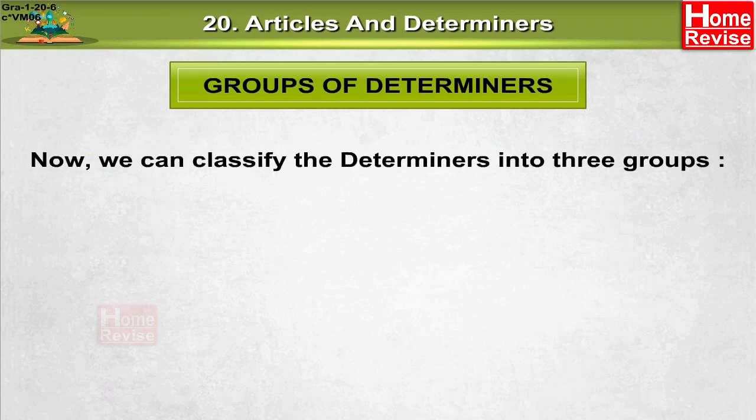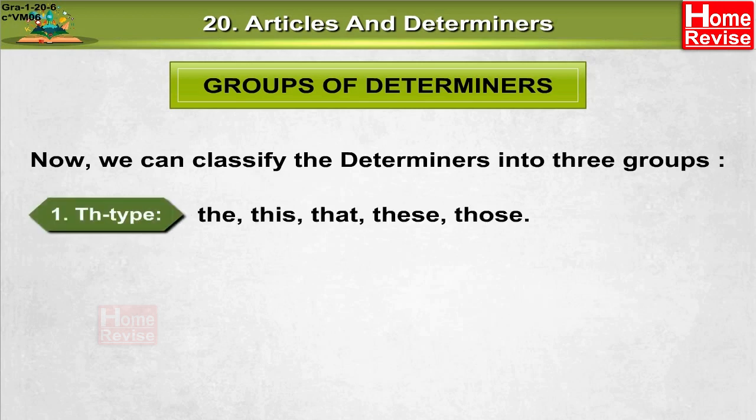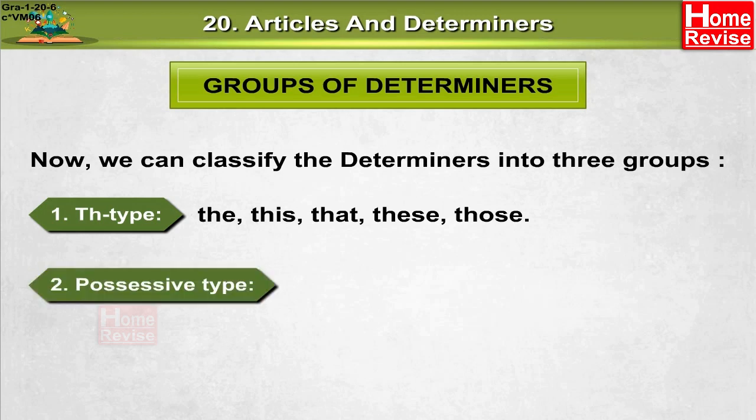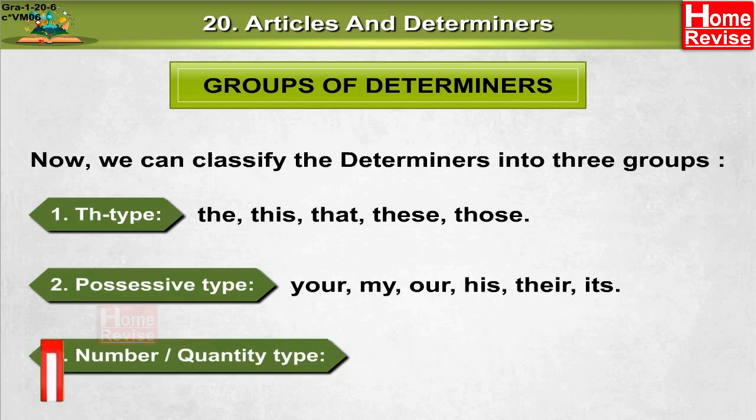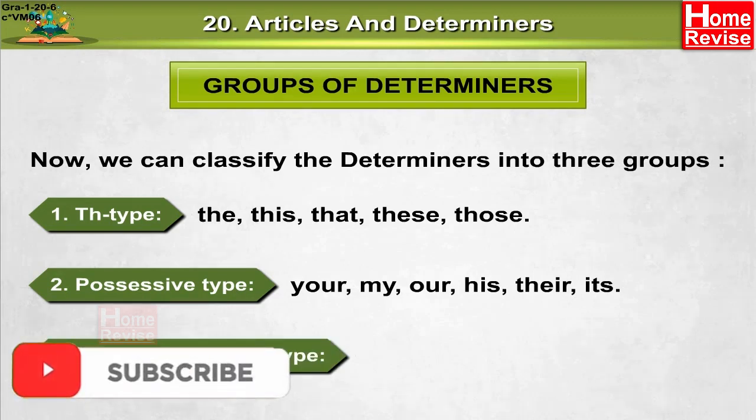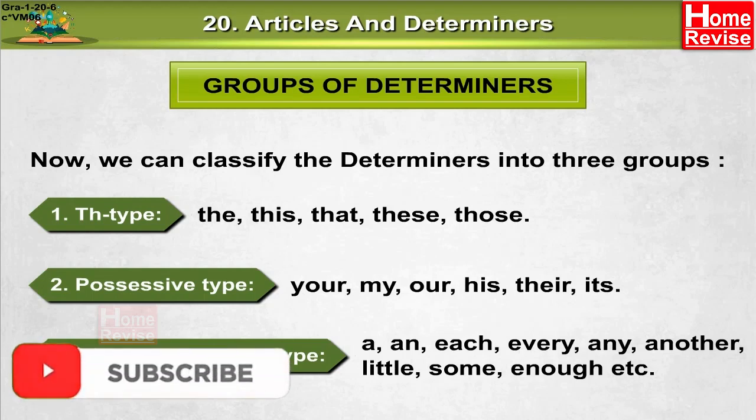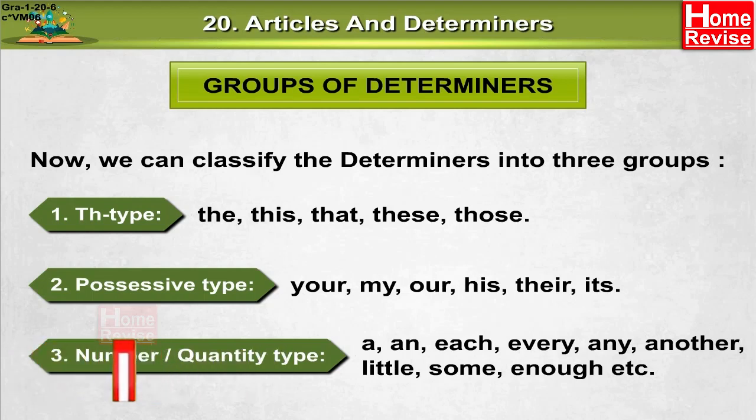Group of determiners. Now we can classify the determiners into three groups. 1. TH type: the, this, that, these, those. 2. Possessive type: your, my, our, his, their, its. 3. Number or quantity type: a, an, each, every, any, another, little, some, enough, etc.